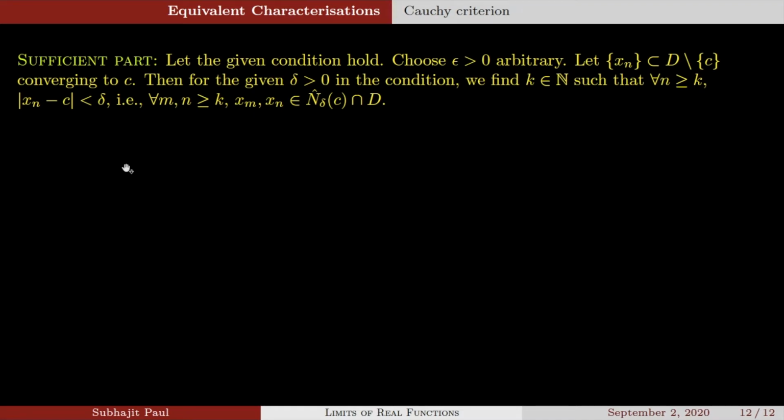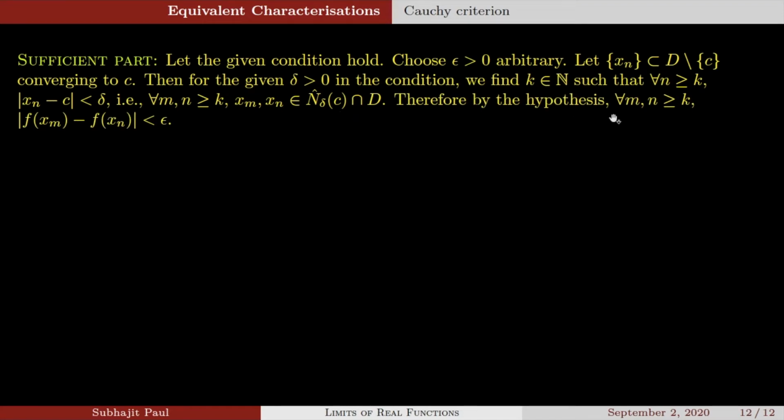What is the deleted delta neighborhood of c? It is the delta neighborhood of c minus the point c at the middle. So with mod of xn minus c less than delta, xn coming from D but never c, that means the xn's are from the deleted delta neighborhood of c intersection D. And this happens whenever we are taking terms after the threshold mark k. So for all m, n greater than or equal to k, the mth term xm and the nth term xn belong to the deleted delta neighborhood of c intersection D.